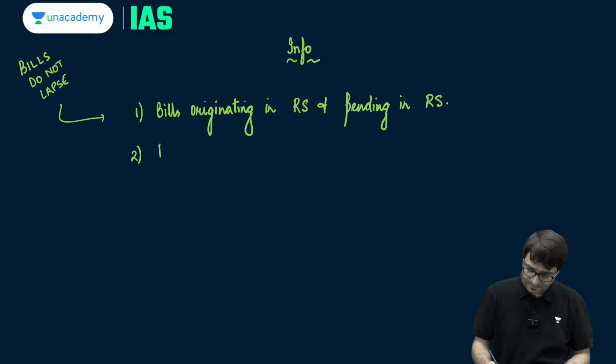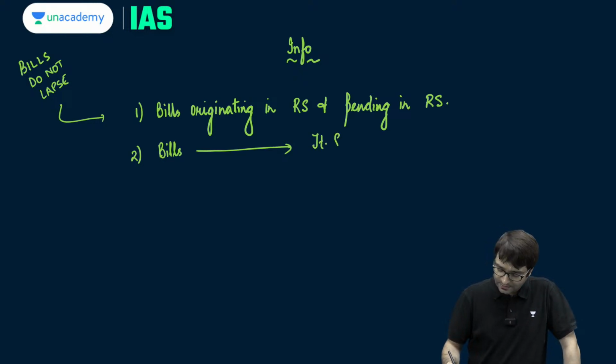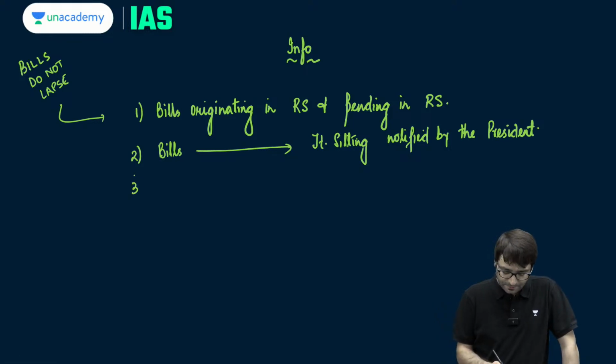Second is bills for which a joint sitting was notified by the President. Third, bills awaiting President's assent.